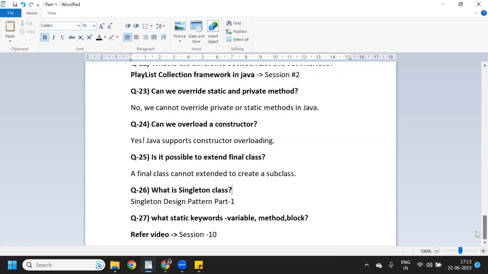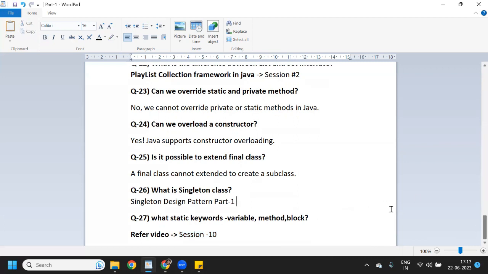And question number 27, this is the last question. What is static keyword, static variable, and static method? So if the interviewer asks what is static keyword, then you can explain that static keyword means static variable, static method, and static block. So under static keyword, we have three things: static variable, static method, static block, right? So you will have to explain all three things. I have explained this under session 10, so you can follow that video, right?